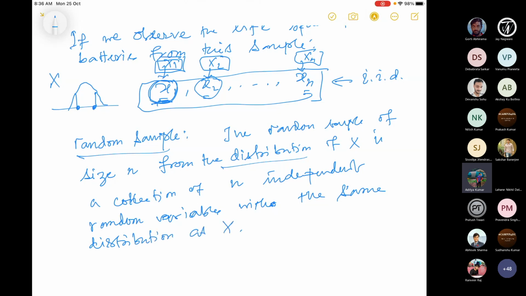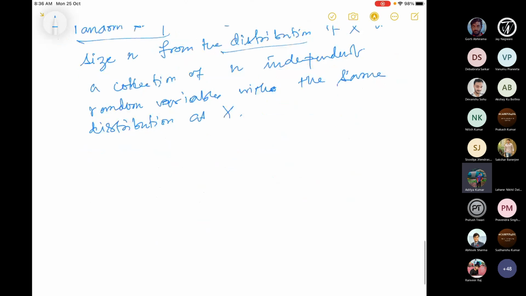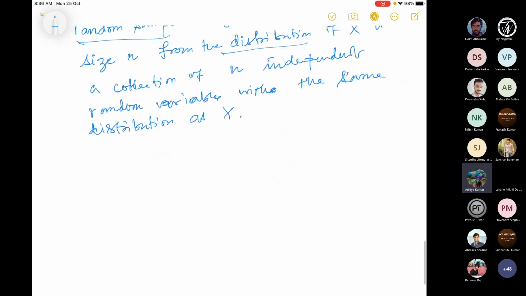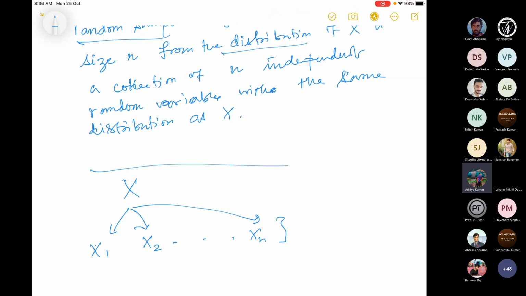as x. So what I had is a statistical problem and a corresponding x. Now I pick some n number of objects from the population, x1, x2, dot dot dot, xn. They are realizations of this x, so they have the same PDF, and they are all independent. This is IID, and then I call it a random sample.